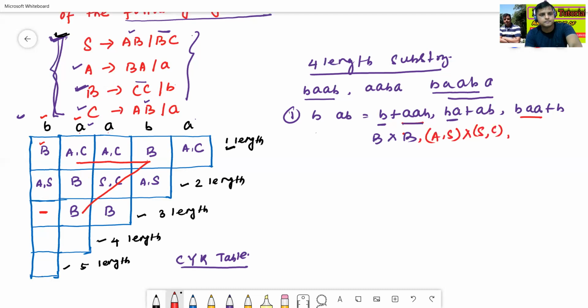Okay. It is nothing but blank. So if you multiply blank in any production, then that will give blank. So B is nothing but B. Right. So we can get like this.